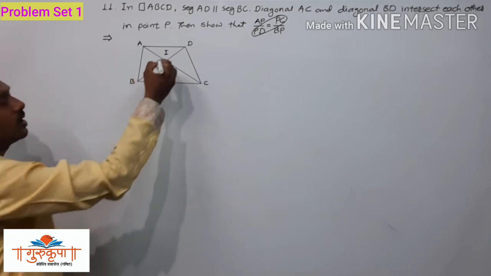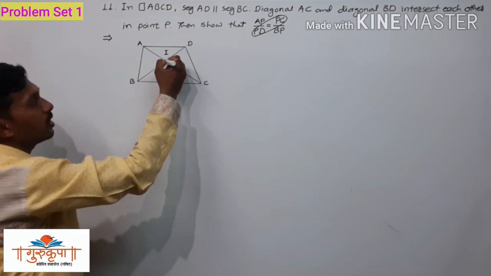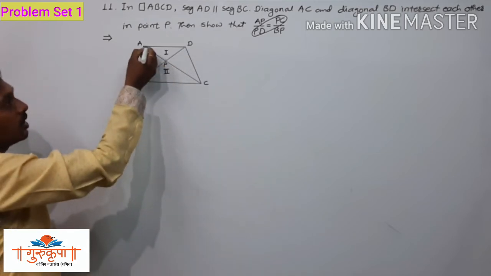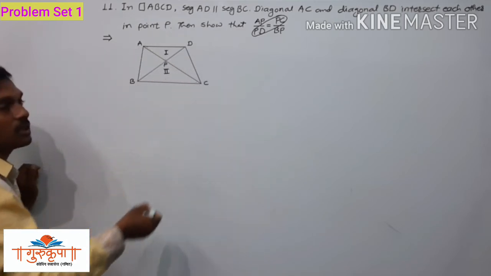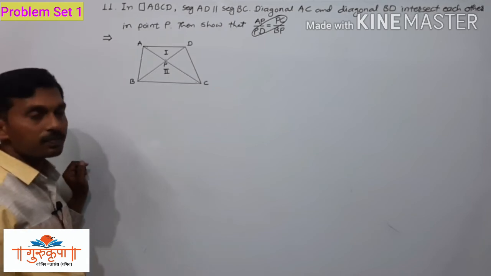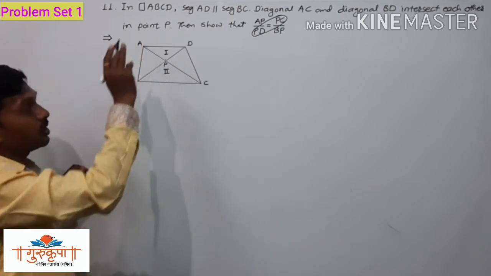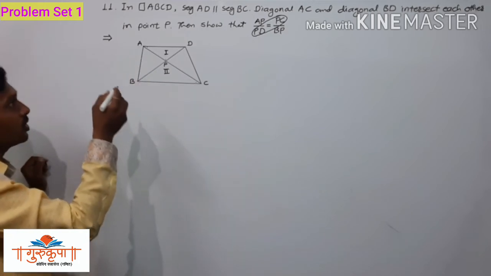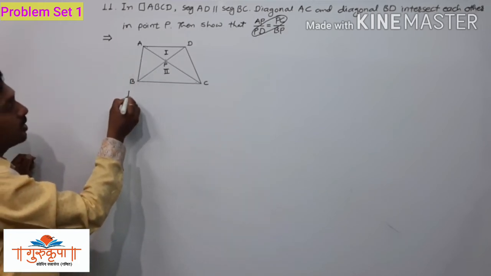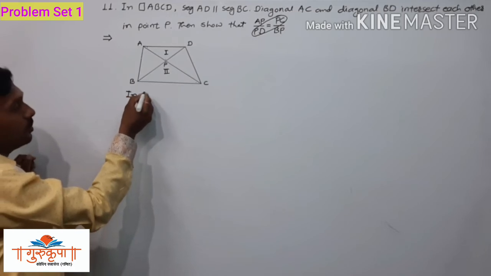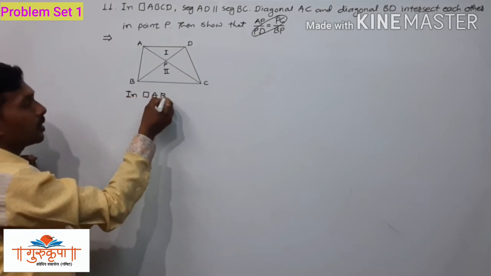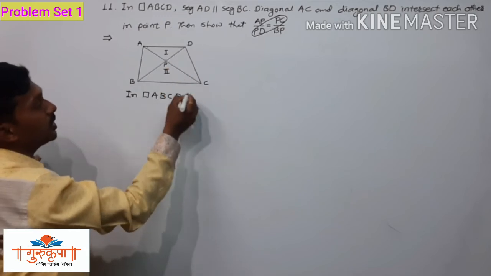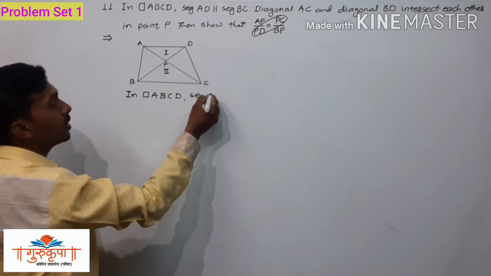And that is also easy. This angle is congruent to this angle, the reason is vertically opposite angles. This angle is congruent to this angle, the reason is the alternate angles theorem. And now by the AA test, both the triangles are similar to each other. So here we will write the information which we have available. That is, in quadrilateral ABCD, side AB is parallel to side BC.